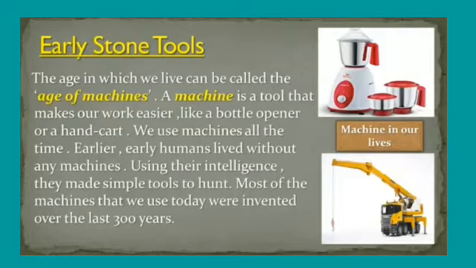They had only stone tools, bone tools or stick tools. Their life was very, very difficult. Now, using their intelligence, they made simple tools to hunt.